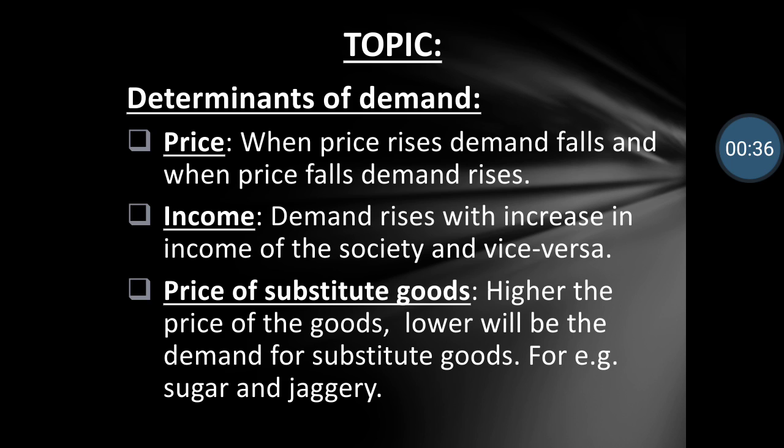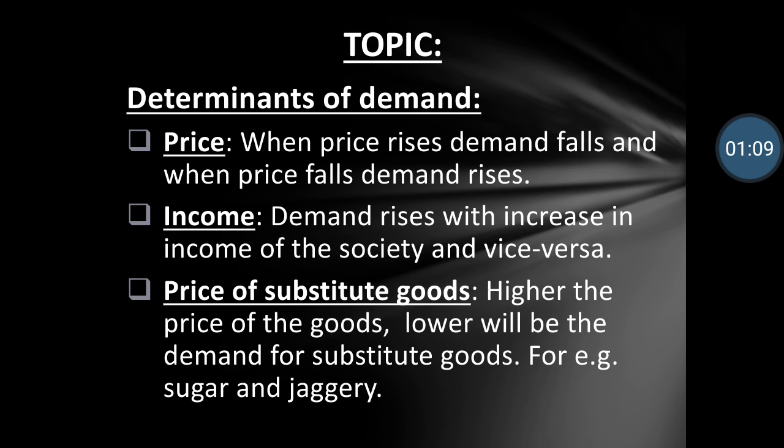Let us see the first determinant, or first factor affecting demand. First is price. Price and demand have an inverse relationship. When price rises, demand falls, and when price falls, demand rises. When you go to any shop to buy any commodity, the first thing we see is the price of that commodity. If we feel the price of that commodity is more, then we tend to buy something else.